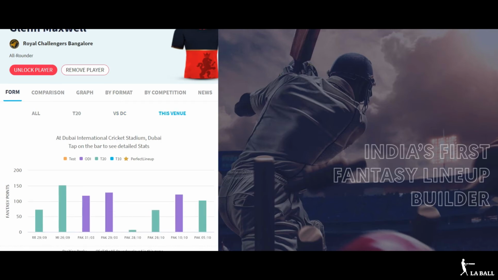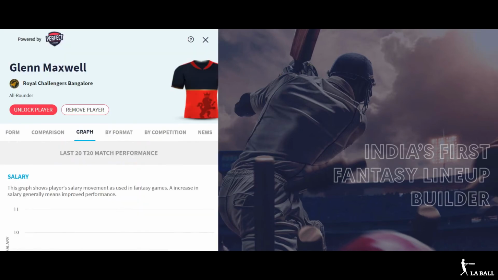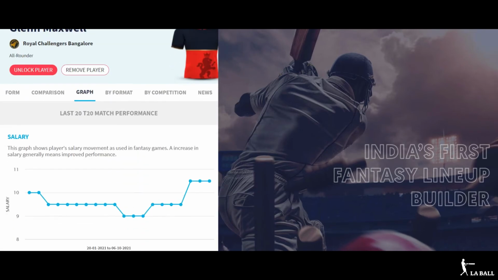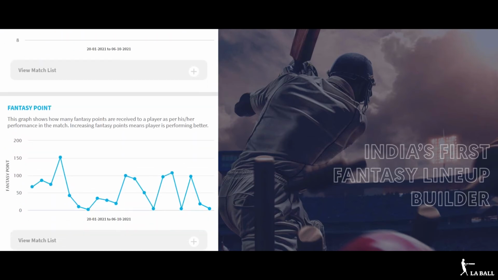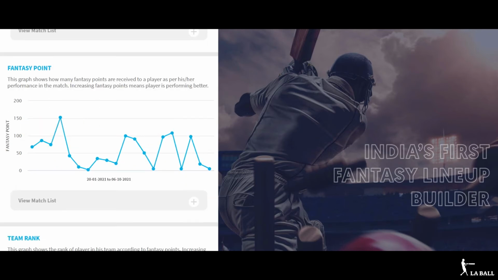If you still find going through this stat difficult, then you can check this graph option where you will get to know if the player's form is going upward or downwards. Here the graph is again segregated into multiple layers. First, there is a salary graph which shows the player's current form with respect to his fantasy credits. The next graph is based on fantasy points. It shows the player's performance in each match and how many fantasy points he has received in each encounter.